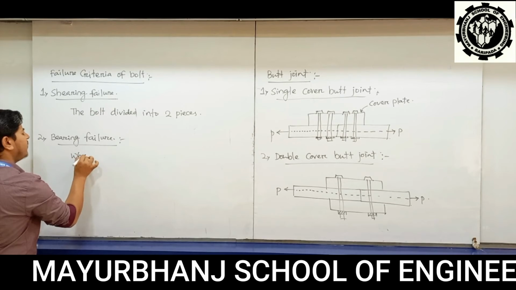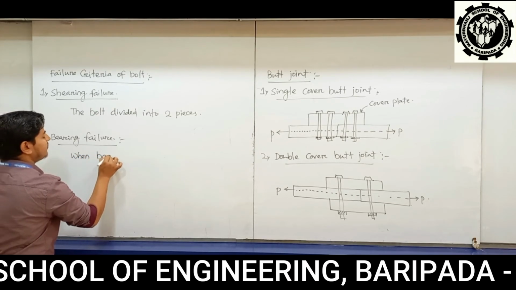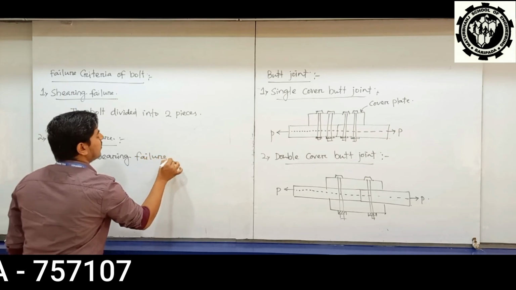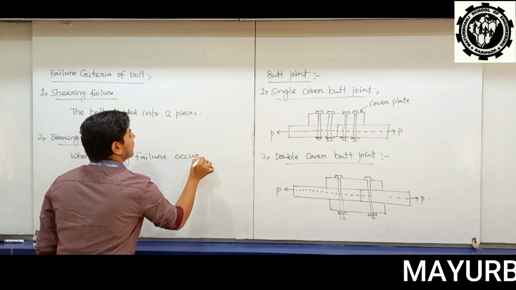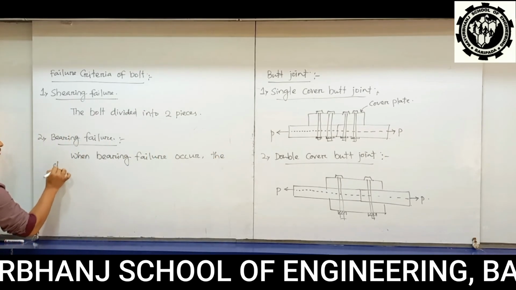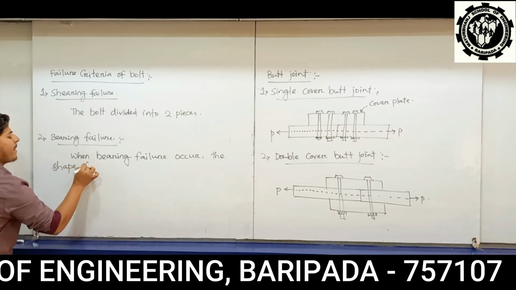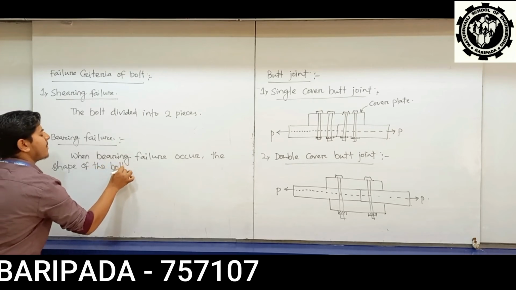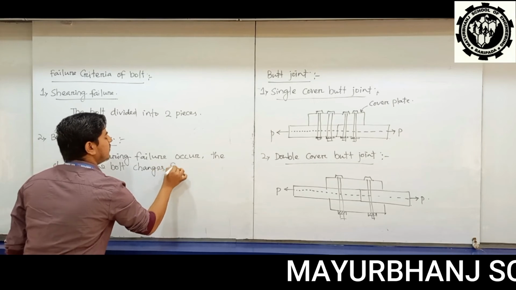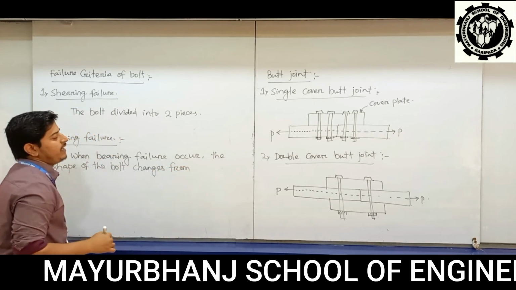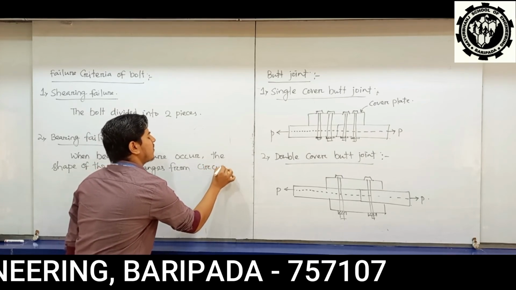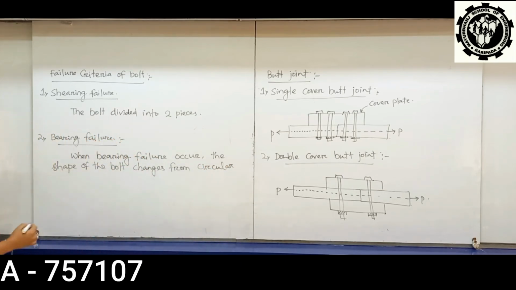When bearing failure occurs, the shape of the bolt changes from circular to elliptical.